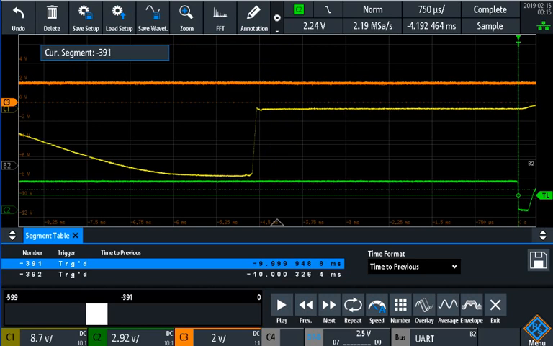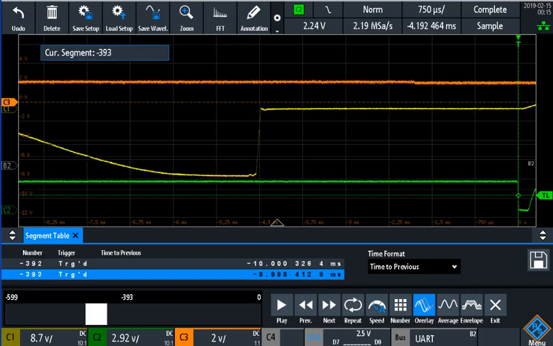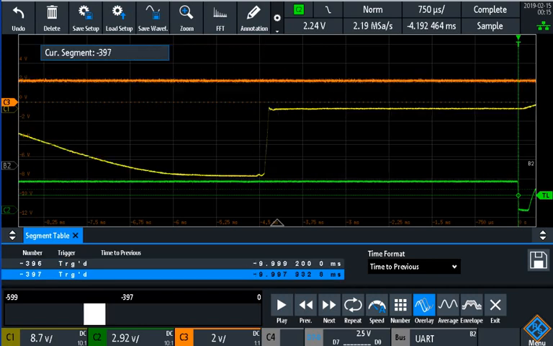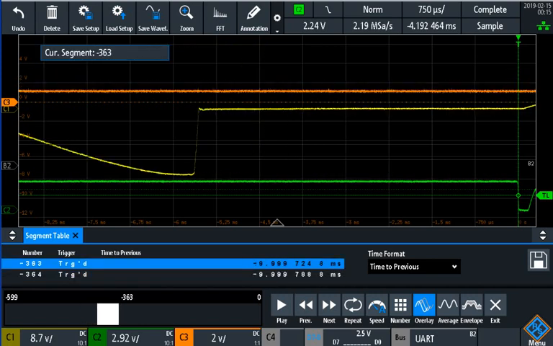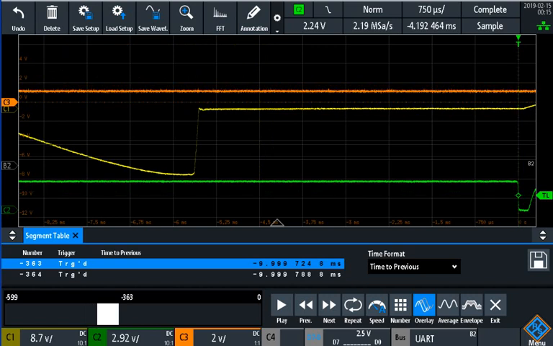As I've discovered, the overlay function still doesn't overlay, and what I noticed before was sometimes when you pressed the play button, it would enable the segments to overlay, and then once you'd pressed the play button, stopped it, the manual control would show the segment overlays. But this time, if I press the play button,